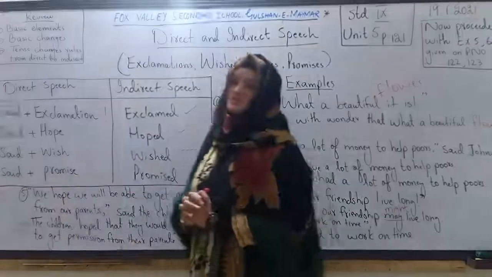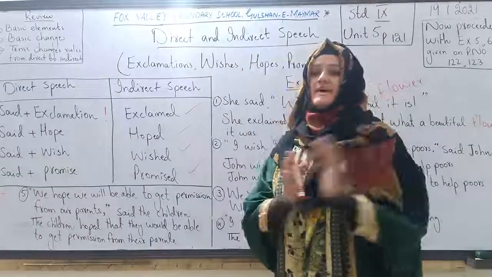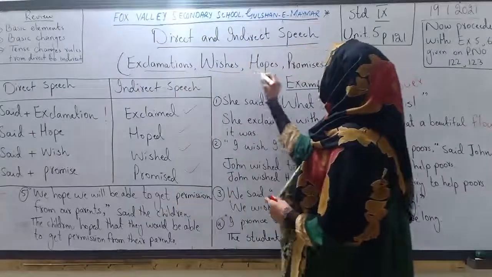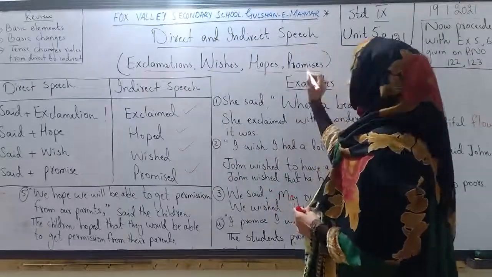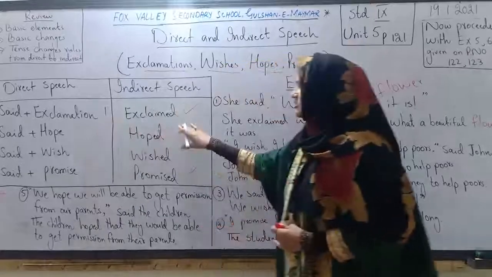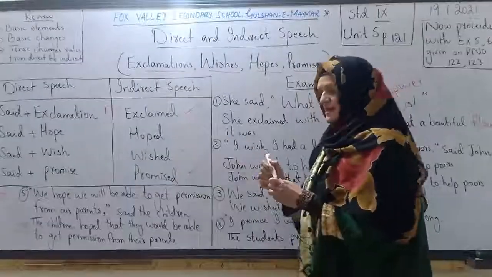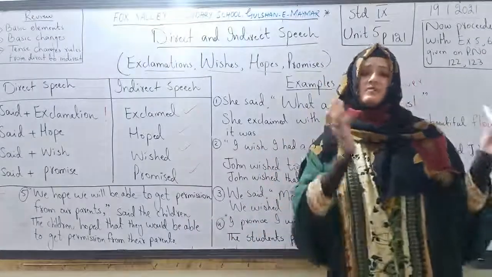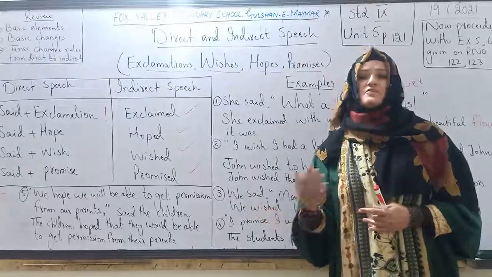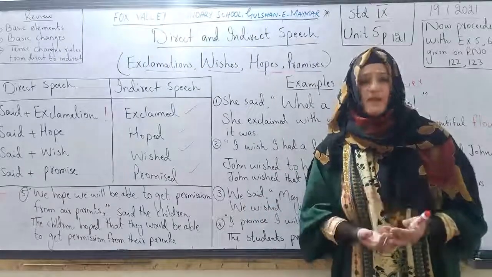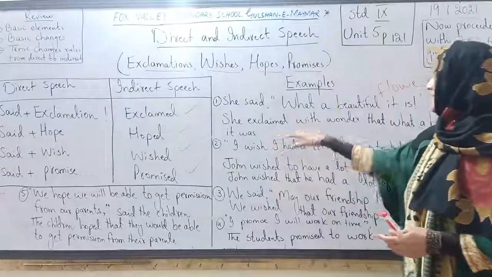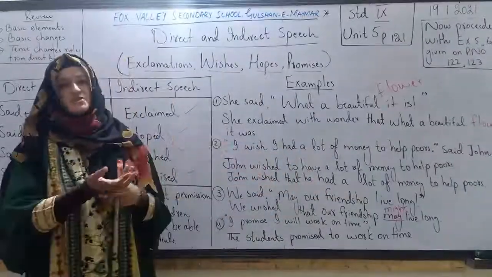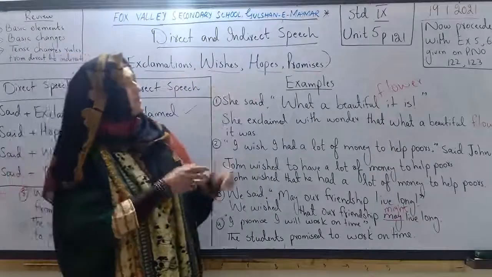So these are the changes from direct speech into indirect speech when we talk about exclamations, wishes, hopes and promises. Okay, so the verbs exclaimed, hoped, wished and promised are used. And in a sentence, it is not necessary to follow one rule. We can use an infinitive as well. We can change the sentence in a different way, but the meaning should be the same. And here is an example.